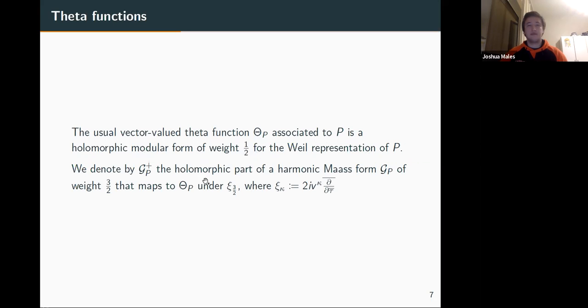By curly G_P^+, in our talk, we'll denote the holomorphic part of a harmonic Maass form G_P that maps to theta_P under our shadow operator, xi. It's a bit confusing. All this means is choose curly G in the correct way such that under xi, I get theta_P back. That's all I mean by this. So we just think of G_P^+ or G_P as some special function that maps to theta_P. That's all we need.